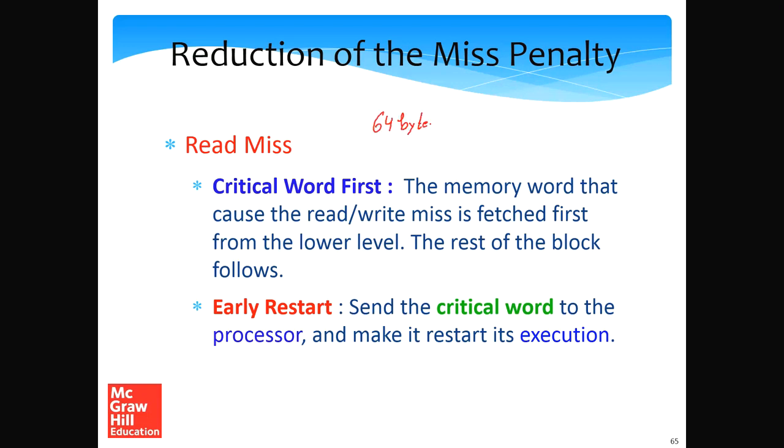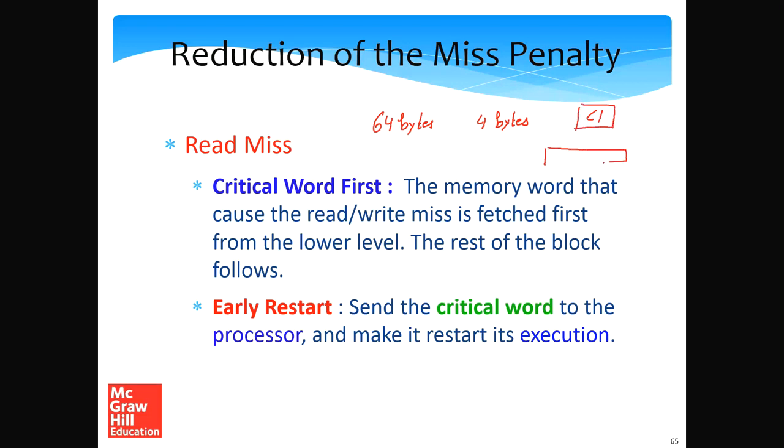But when we read an integer, that might only be 4 bytes. So in these 64 bytes, if we wanted to read an integer and we didn't find it in the L1 cache, we would only be interested in 4 bytes, right? Even though the entire block needs to be fetched as an atom, as an indivisible unit, we are primarily interested in 4 bytes. So what we can do is slightly tweak the system here.